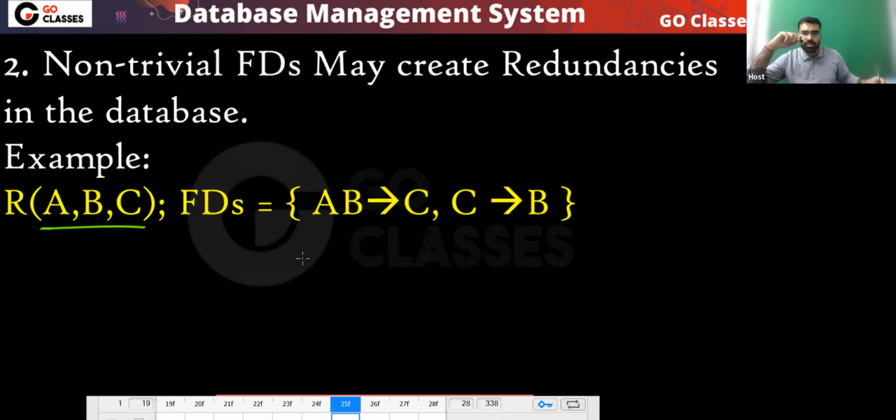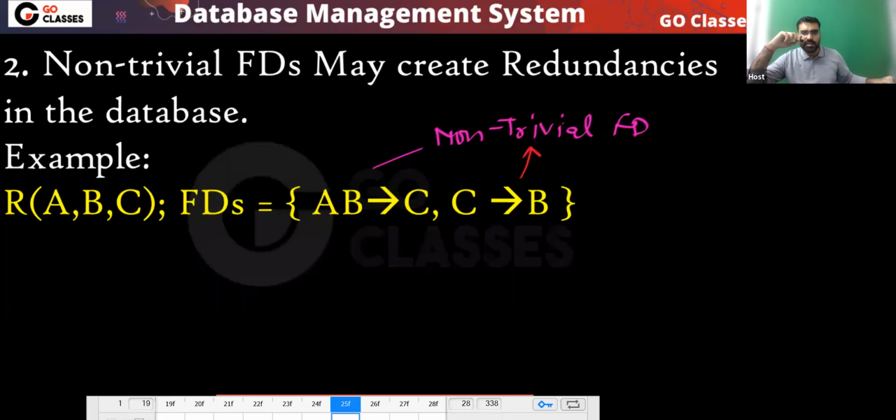So you have three attributes A, B, C, and you have AB determining C, C determining B. Now you tell me, both are non-trivial, right? Yes or no? Can you notice both are non-trivial FDs? This is a non-trivial FD, and this is also a non-trivial FD.